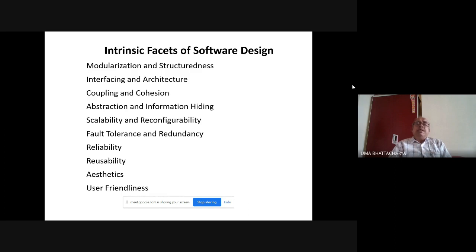Tomorrow there may be a need to scale up the domain, the horizon of applications, much larger. So that has to be kept in mind.